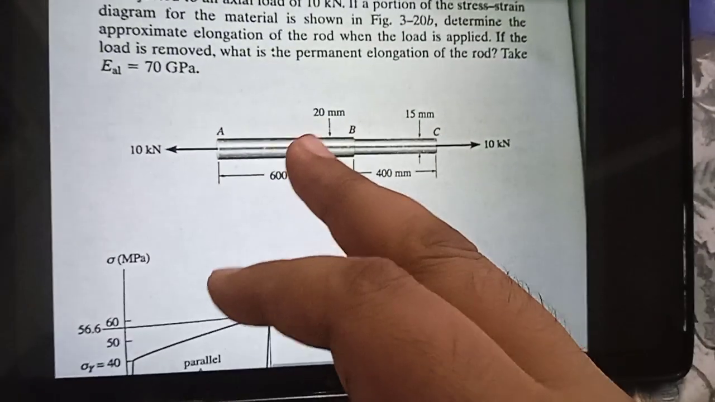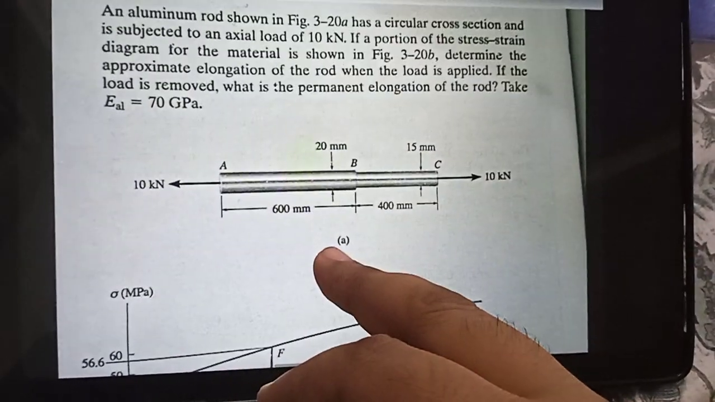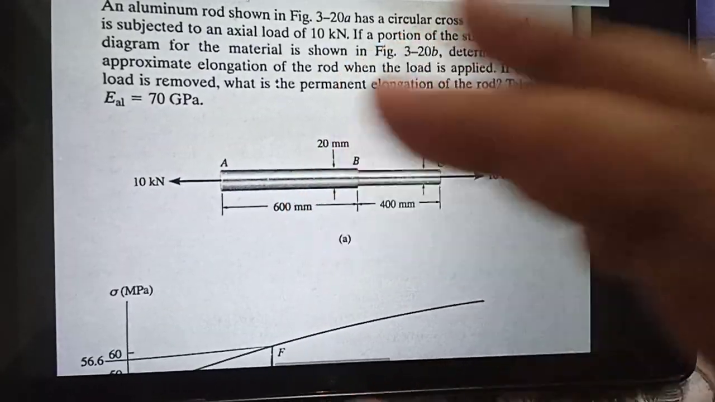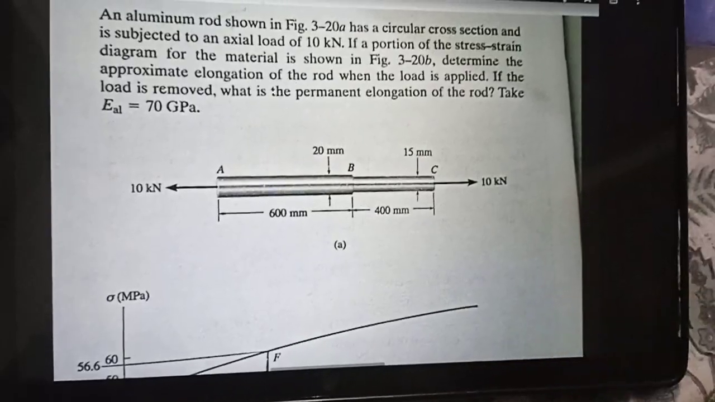If we take up to elastic, then you just think the solution is there.